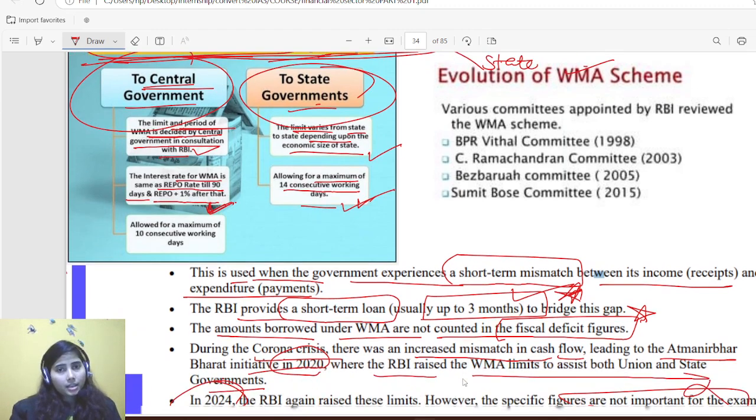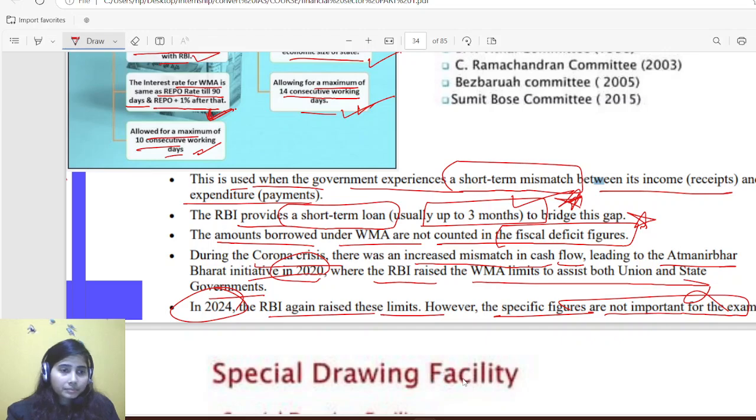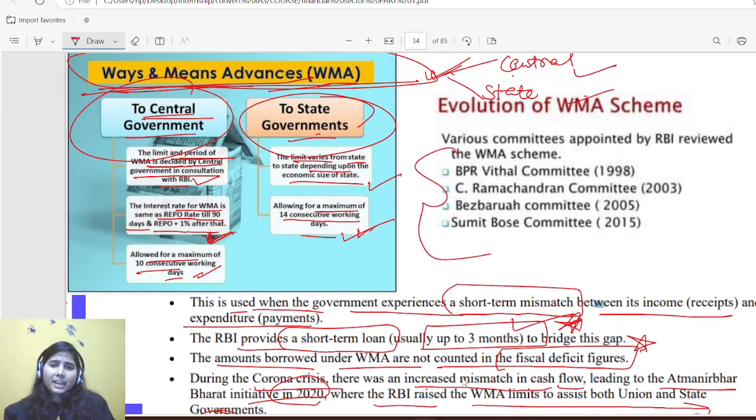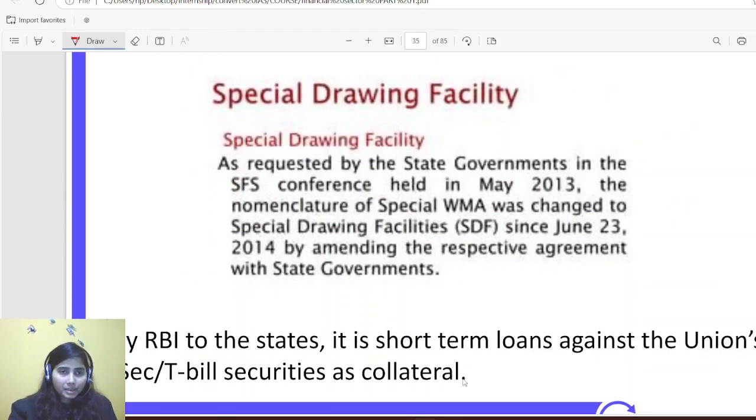Then they are allowed a maximum of 10 consecutive working days after this period. Then come the committee names. Just have a glimpse: the BPR Vithal committee, C Ramachandra committee, Vizura committee, and Sumit Bose committee were all related to WMA, but that's okay. You can skip it as well.